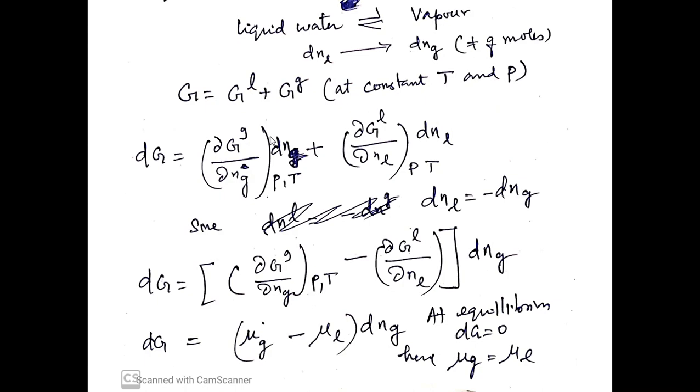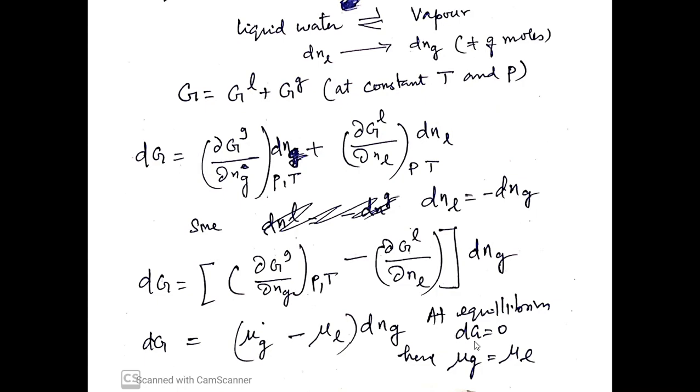If you look at it, the number of moles that left the gas phase is nothing but the number of moles that landed in the liquid phase. Alternatively, the number of moles which left the liquid phase is what reached the gas phase. So using this relation, we can modify this equation as I have shown here. This quantity here, for a single component system like water, is nothing but the chemical potential. So it is the chemical potential of the gas phase minus the chemical potential of the liquid phase, times dN.